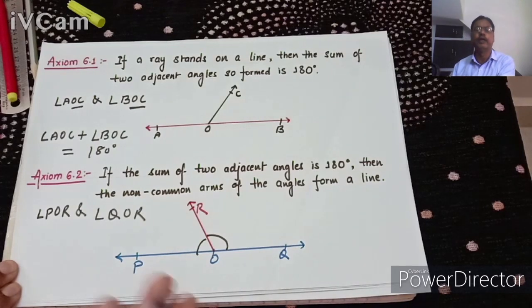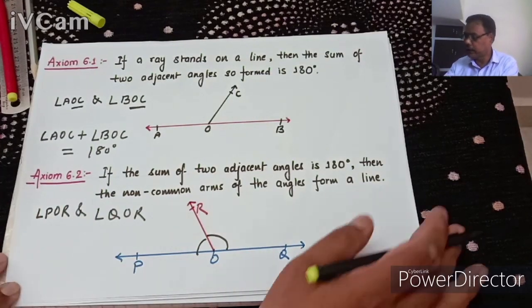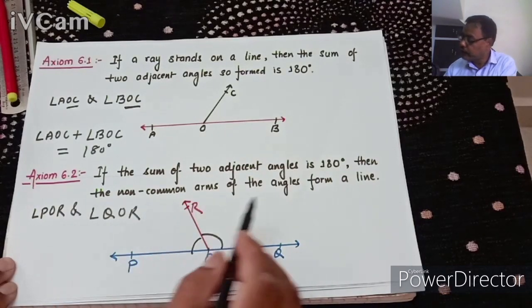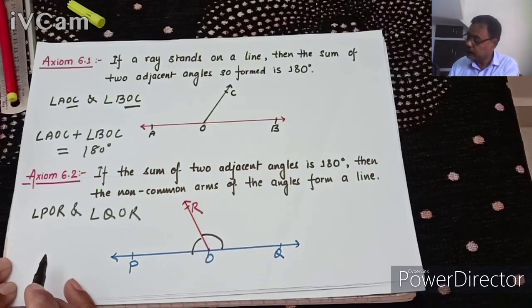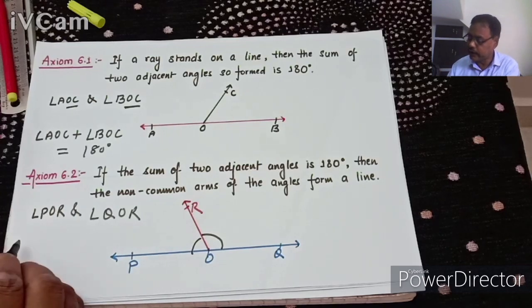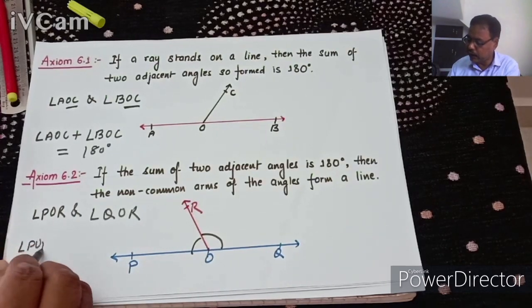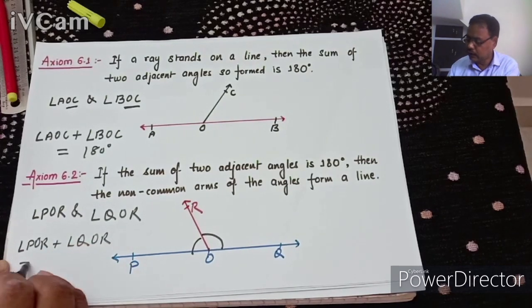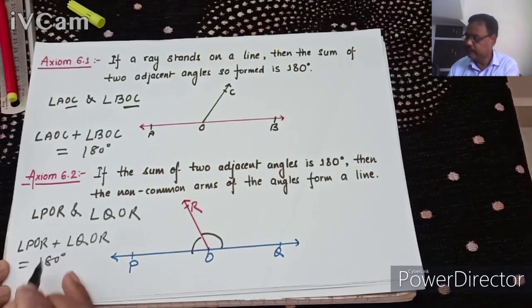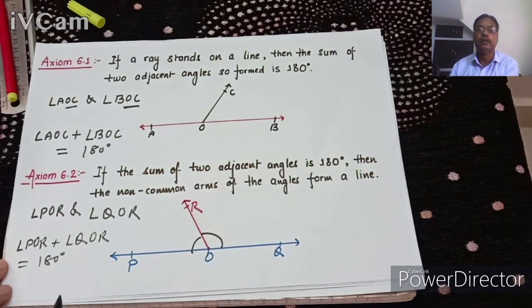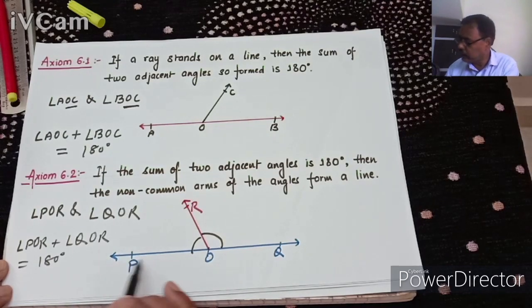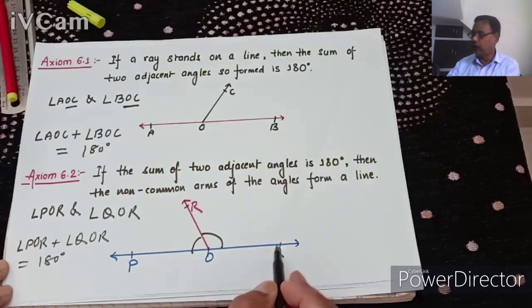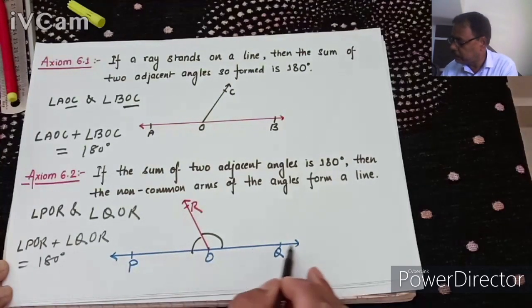Understand? Because we have already learned about it. They are adjacent angles. If sum of two adjacent angle means angle POR plus angle QOR is 180 degree, then non-common arm means OP and OQ form a line POQ.